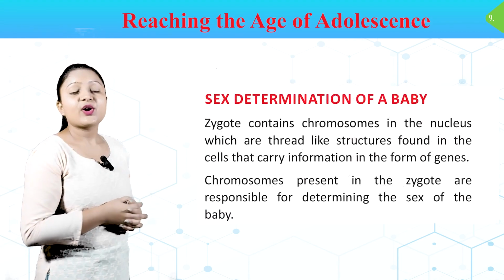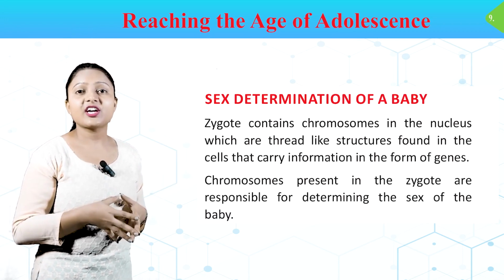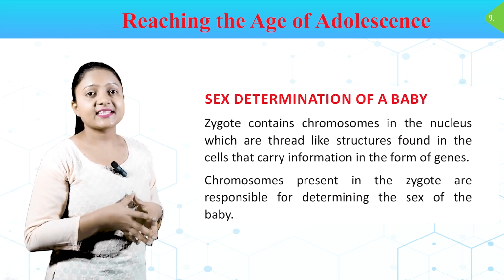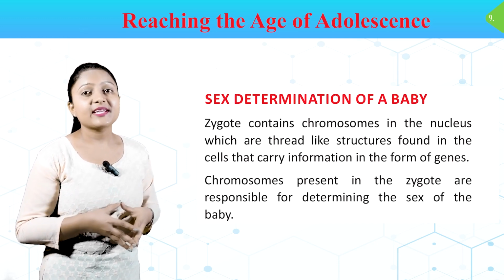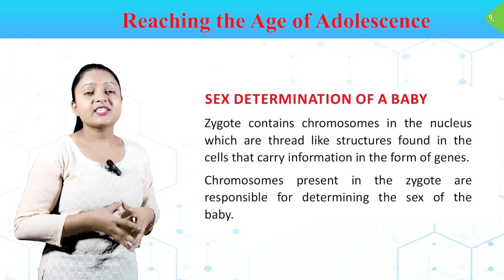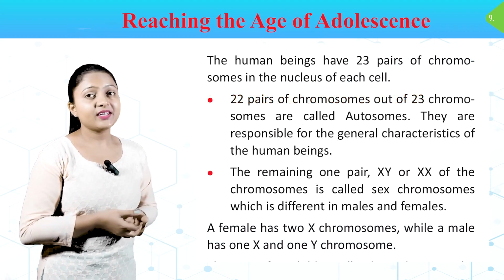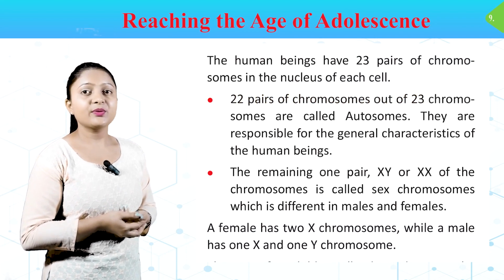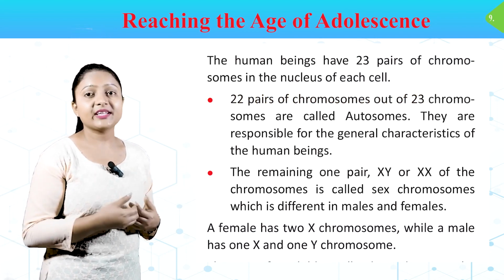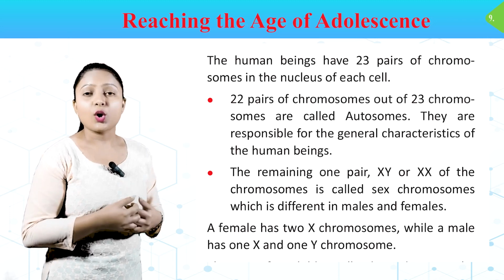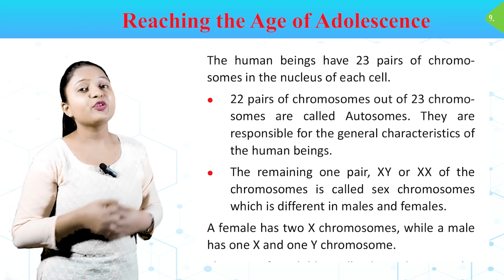Sex determination of a baby. Zygote contains chromosomes in the nucleus, which are thread-like structures found in the cells that carry information in the form of genes. Chromosomes present in the zygote are responsible for determining the sex of the baby. Human beings have 23 pairs of chromosomes in the nucleus of each cell. 22 pairs out of 23 are called autosomes. They are responsible for the general characteristics of human beings.